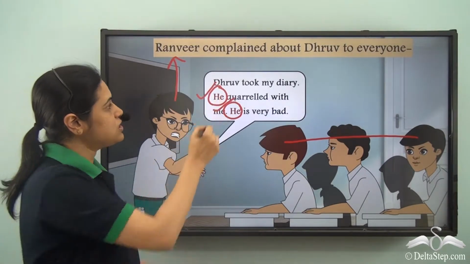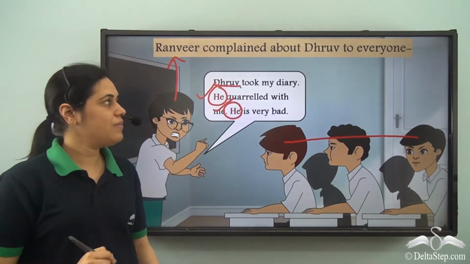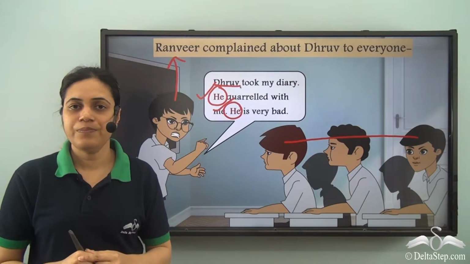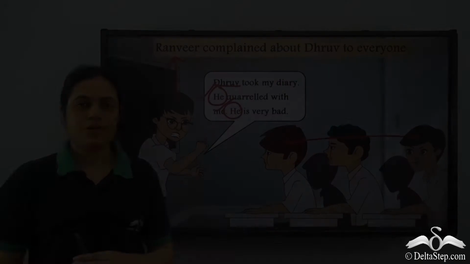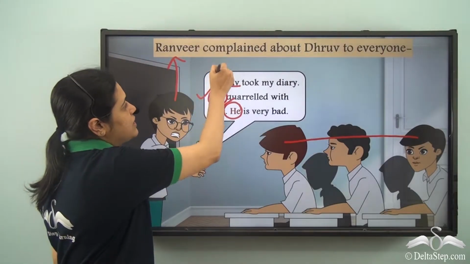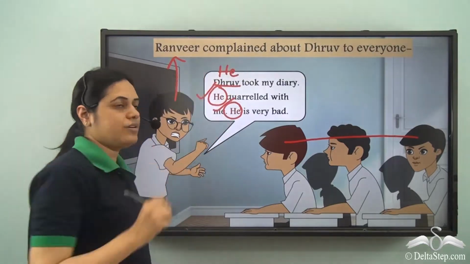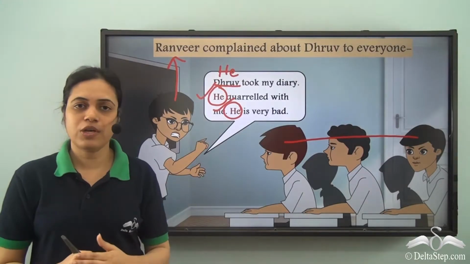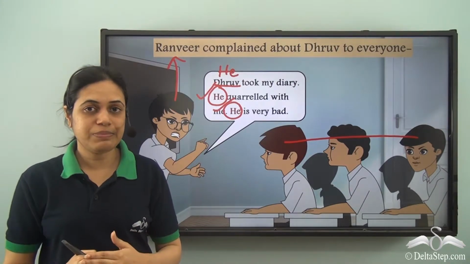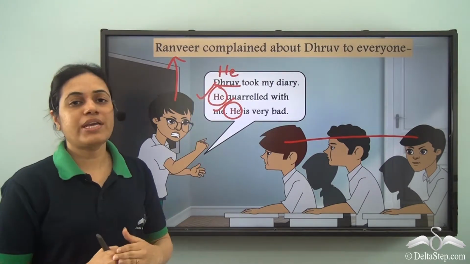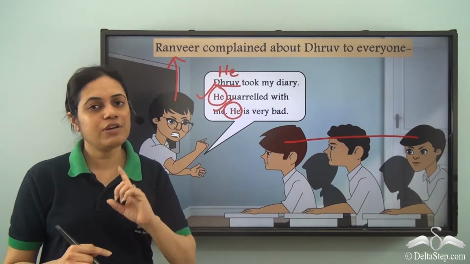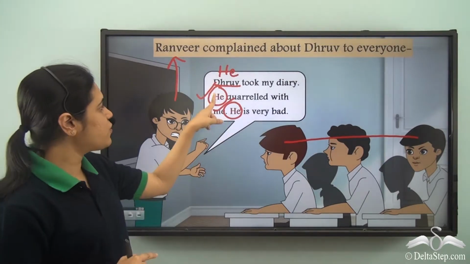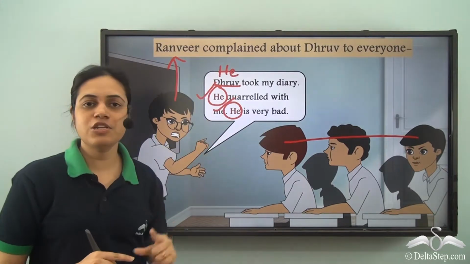Also, if you notice, the first time Dhruv is used, I have not used he. Why is it so? Because if I write he over here, it will not be very clear who I am talking about. So for third person, I need to write the name of the person for the very first time. And then I can use the pronoun. So this pronoun he is referring to Dhruv.